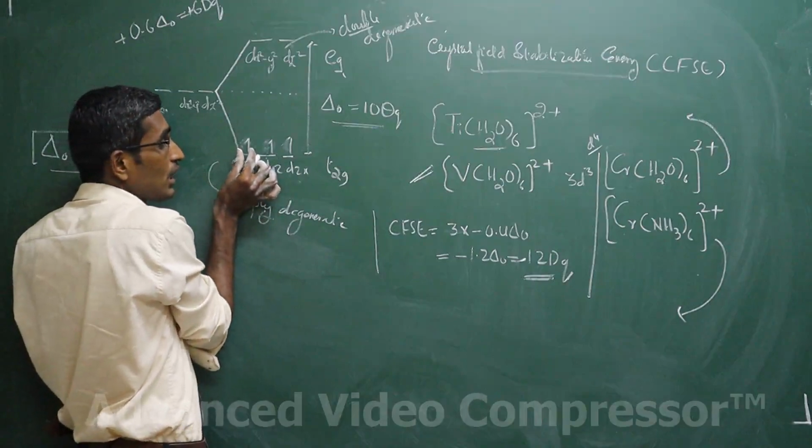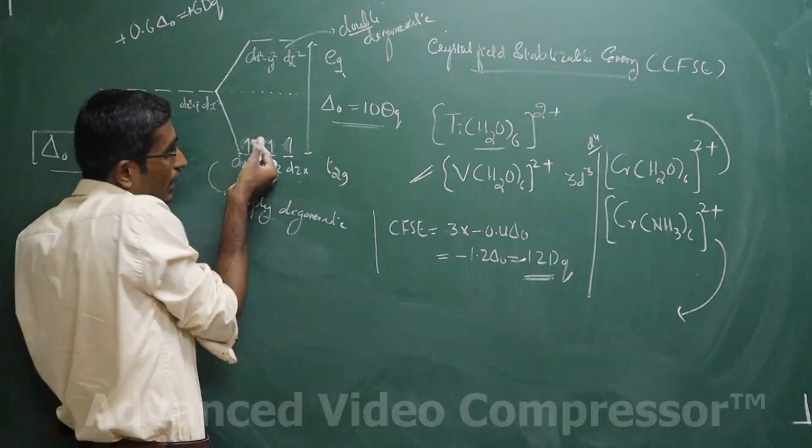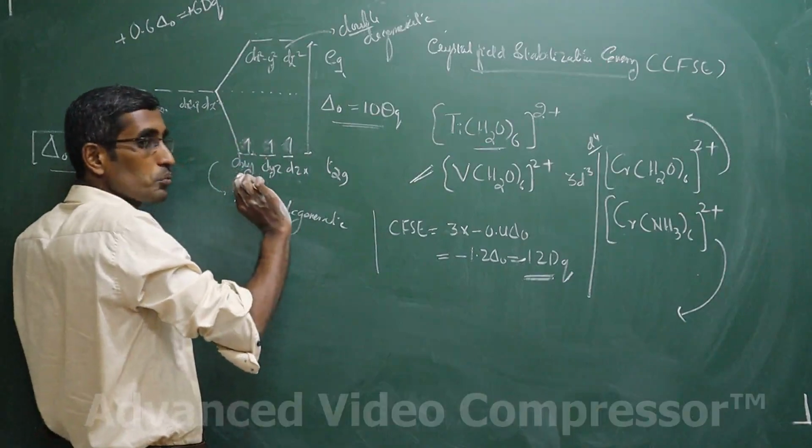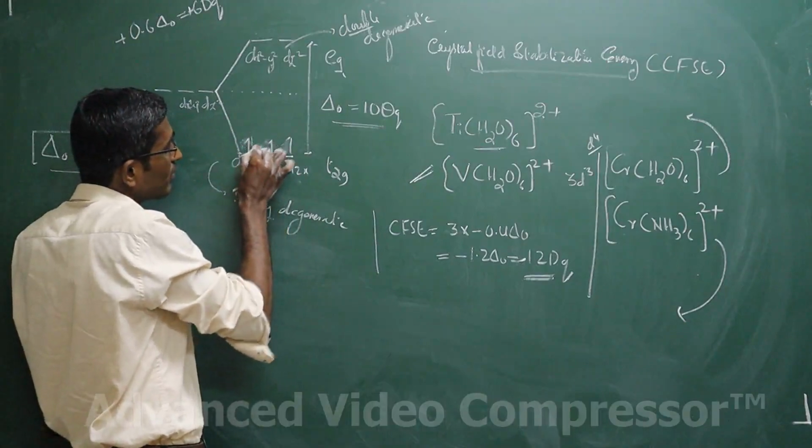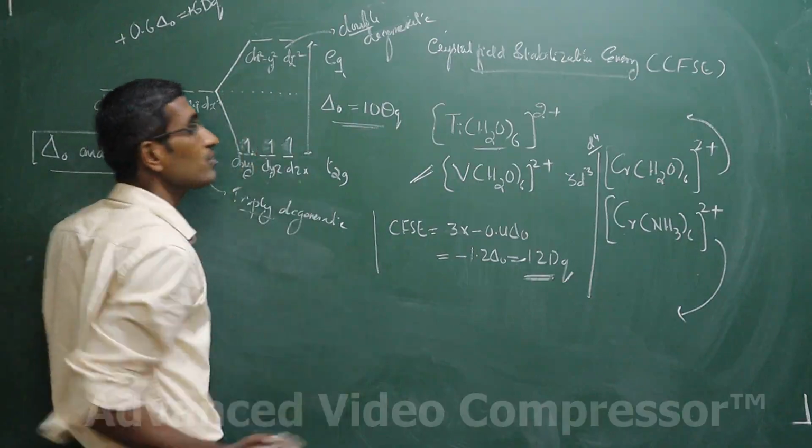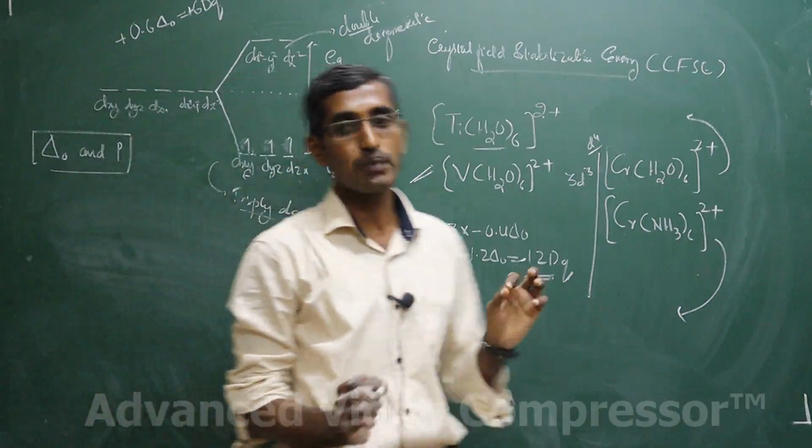That is the reason electron repulsion will be there, and also the electron's spin has to be changed. That means you have to keep it always like this. So pairing also requires energy. That is what is called pairing energy.